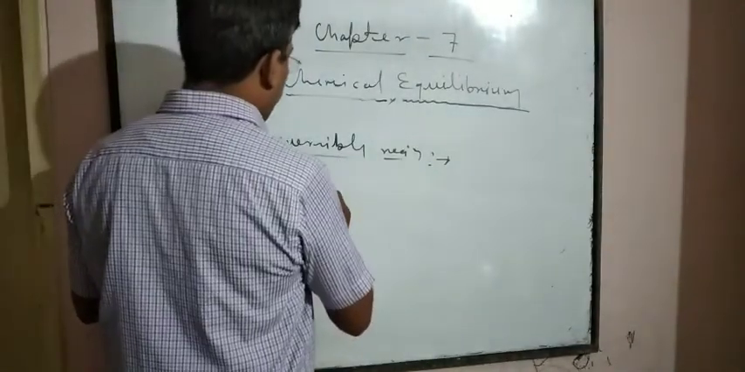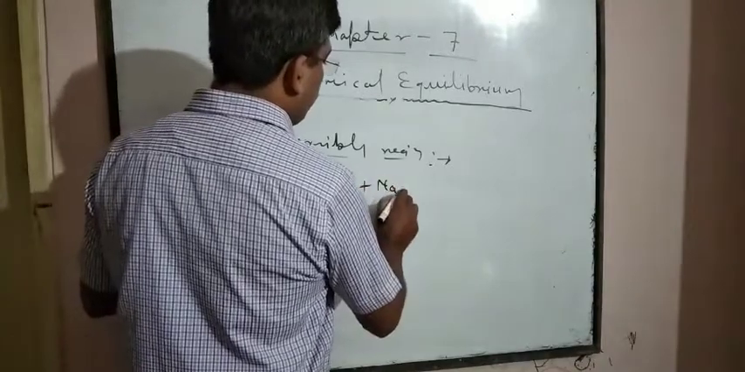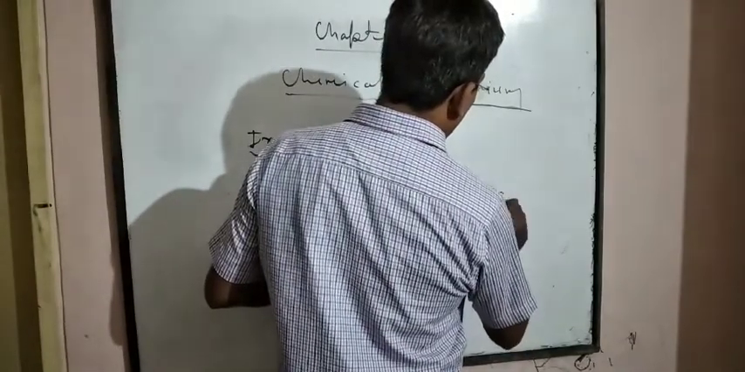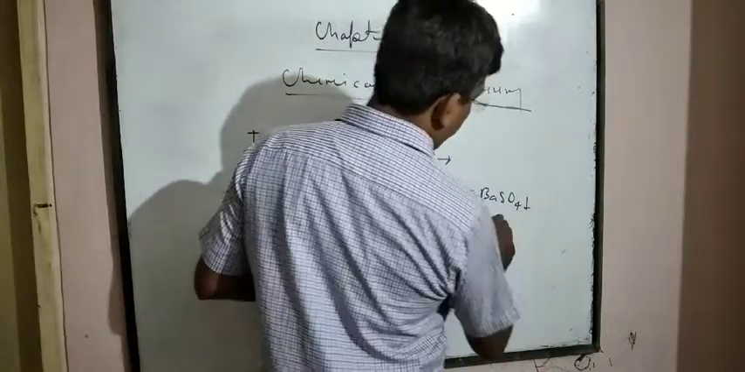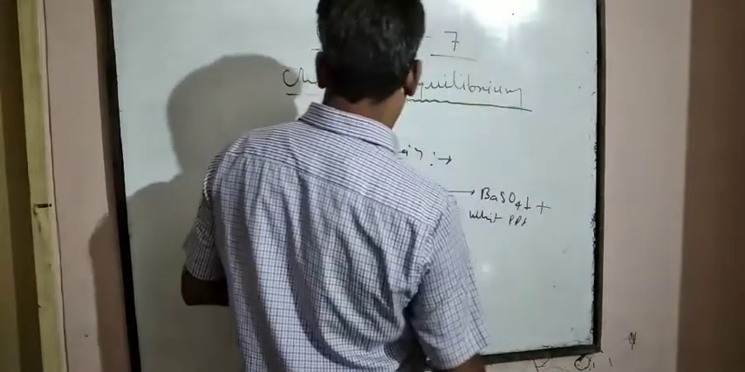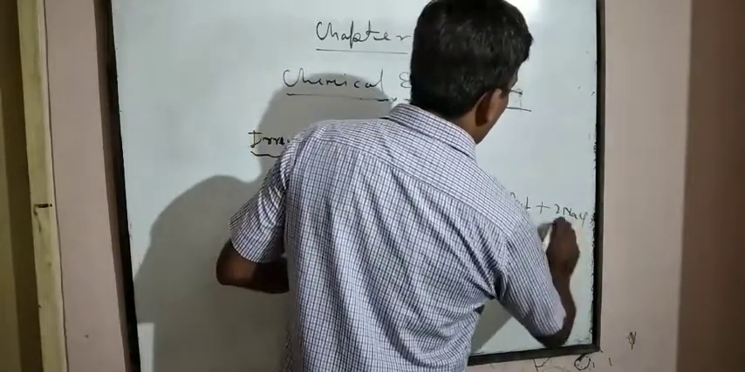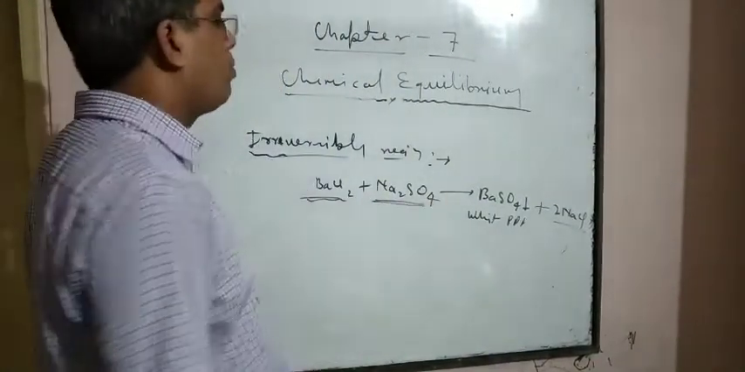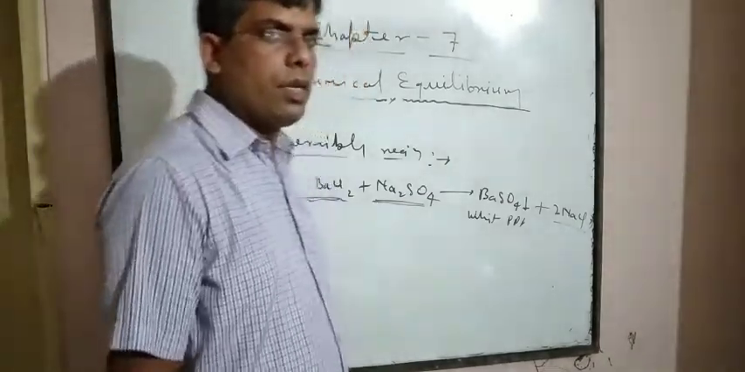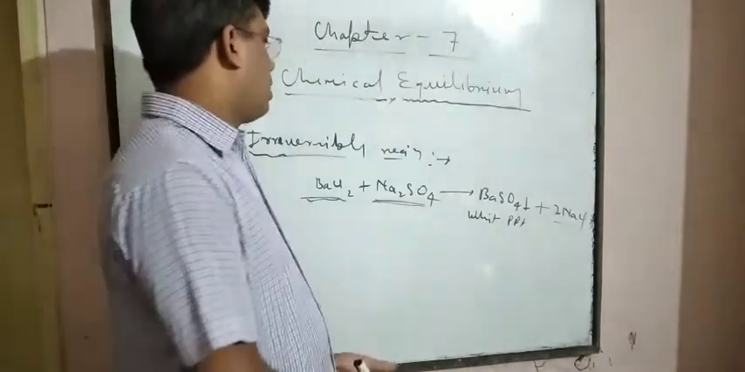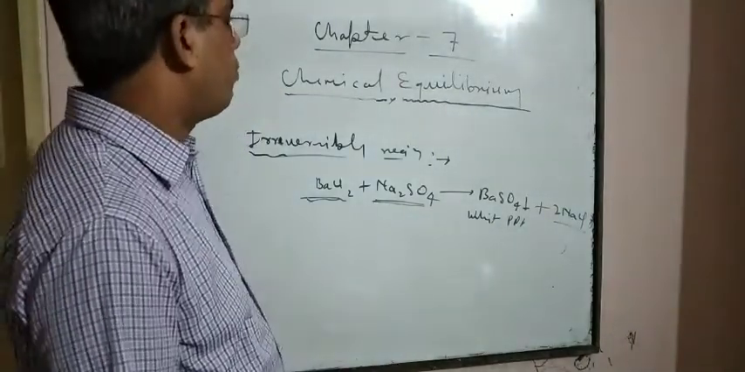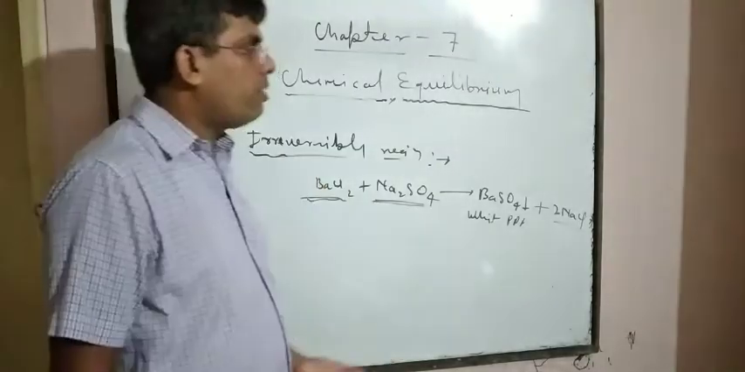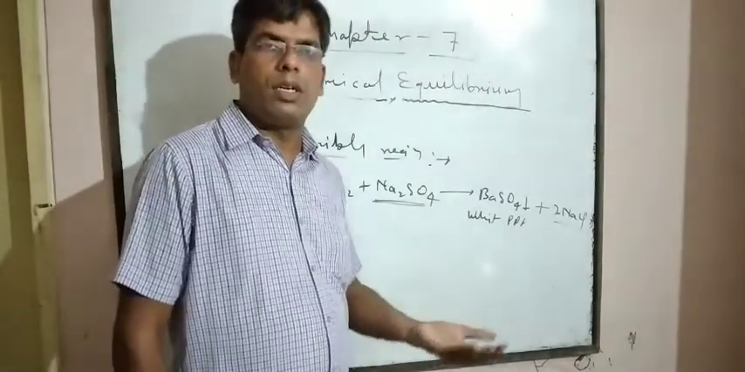For example, barium chloride, BaCl2, reacts with sodium sulfate to form BaSO4, a white precipitate, plus 2NaCl, two molecules of sodium chloride. So barium chloride reacts with sodium sulfate to form barium sulfate plus 2 NaCl. A white precipitate of BaSO4 is formed, so it is an irreversible reaction which proceeds in only one direction. It does not proceed in both directions.